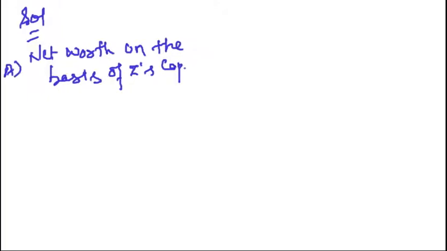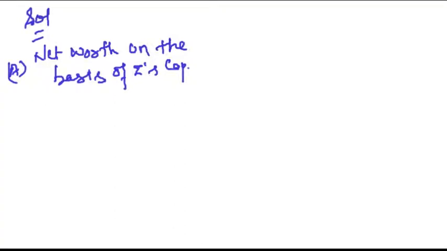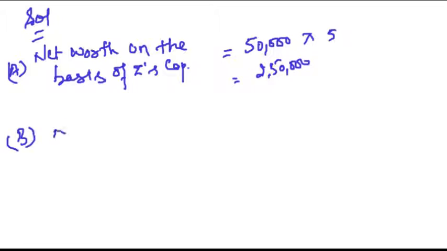This I will call A. So what is the net worth on the basis of Z's capital? This is the capital brought in by Z, that is 50,000, multiplied by the reciprocal of his share, that is 5. So this comes to 2,50,000. Clear?